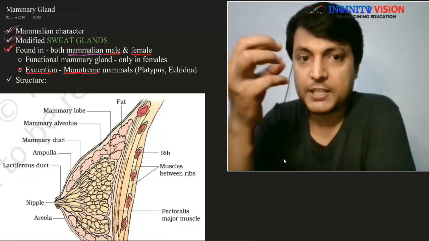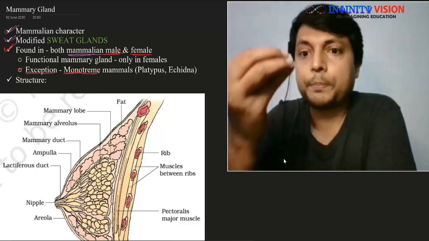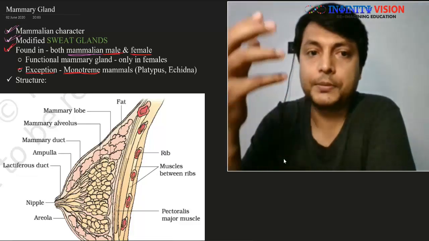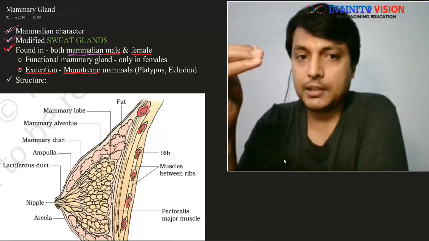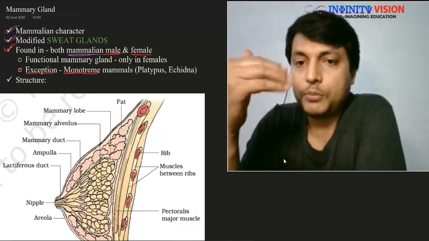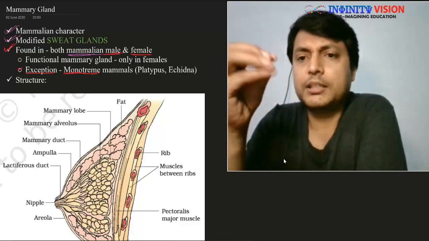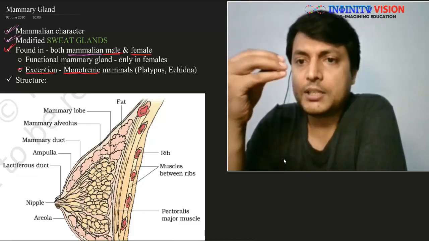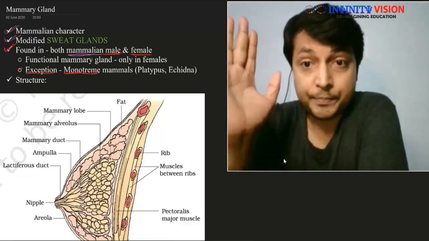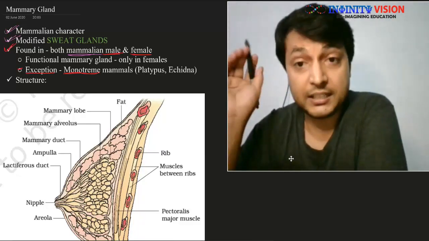Getting it? So basically milk is dropping down through the fur. It's trickling down from the fur, and this is how these young ones take in the milk. They keep on licking the fur. Licking will be a better term. Great, so what we have seen is that the mammary gland is a mammalian character.